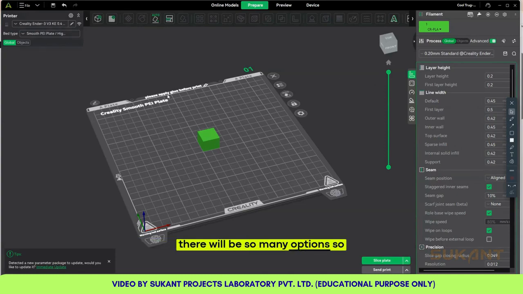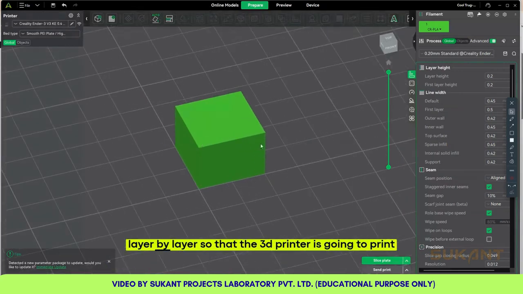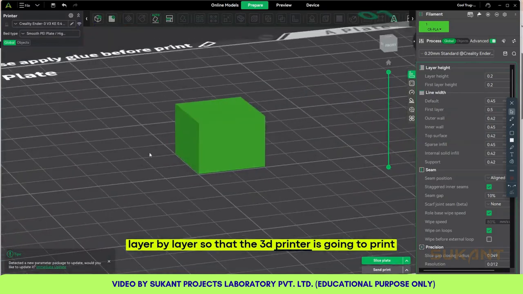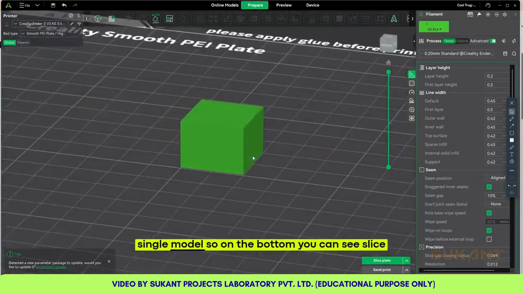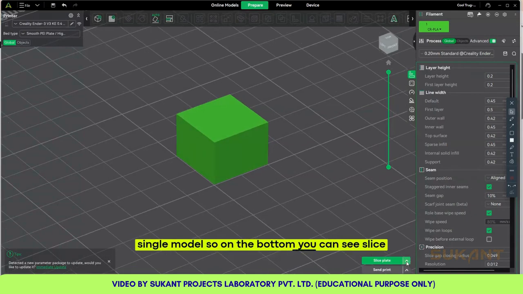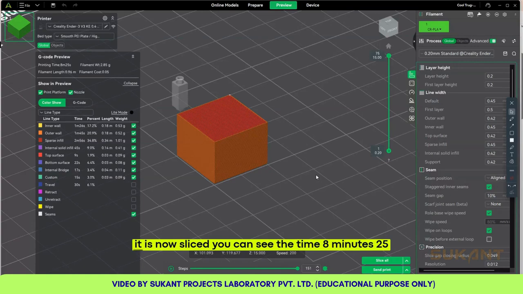So there will be so many options. We have to slice this layer by layer so that the 3D printer is going to print. Right now it is continuous, a single model. On the bottom you can see slice plate, slice all. Click on slice all. So it is now sliced.